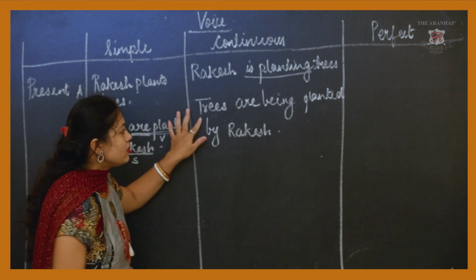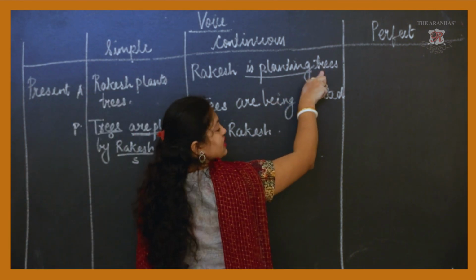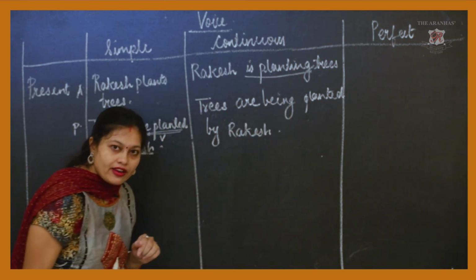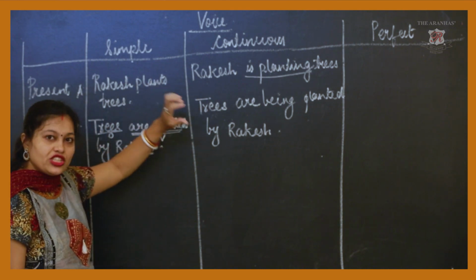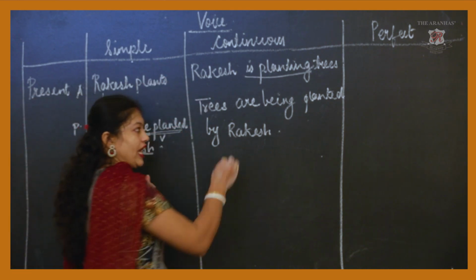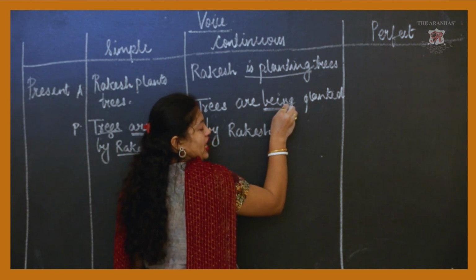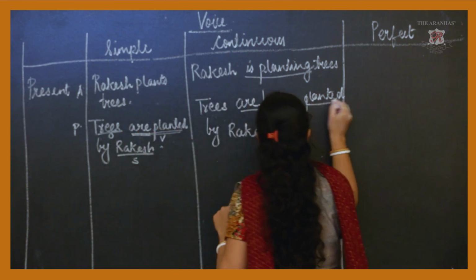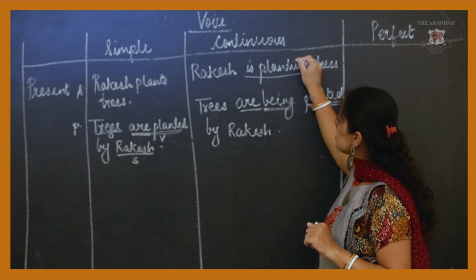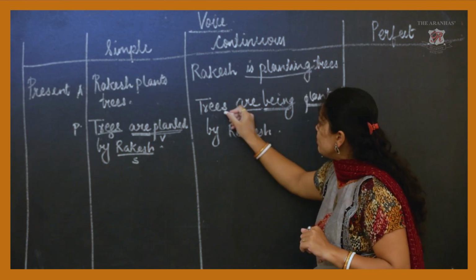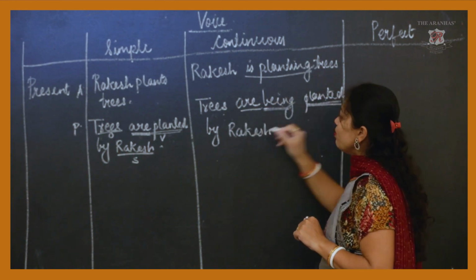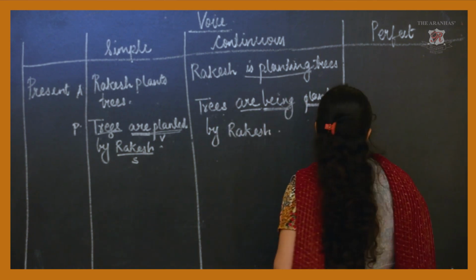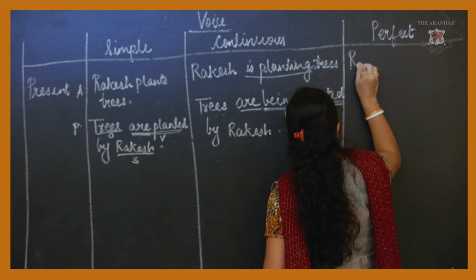Okay, so again here my object I have taken first, trees are the object, are being planted. Since ing is there in the active voice, it is continuous, means the process is going on. So that is why the word being will be used, ing will be used in the passive voice. Your helping verb is there, are, planted, V3 form of the verb, and ing word is there, since ing word is there in the question. That's why it will be trees are being planted by Rakesh. Object, verb and subject.